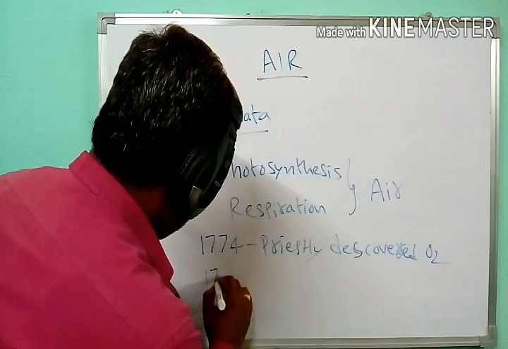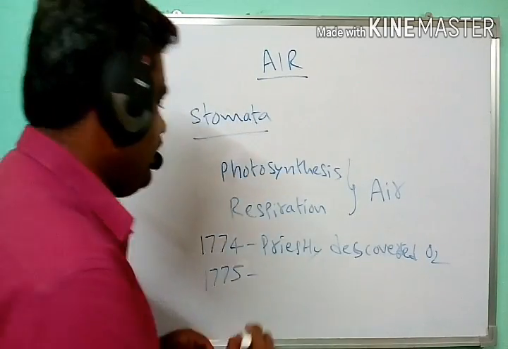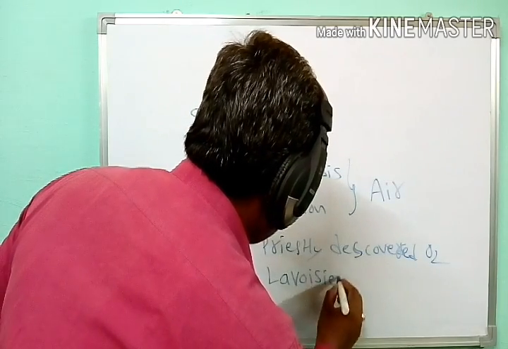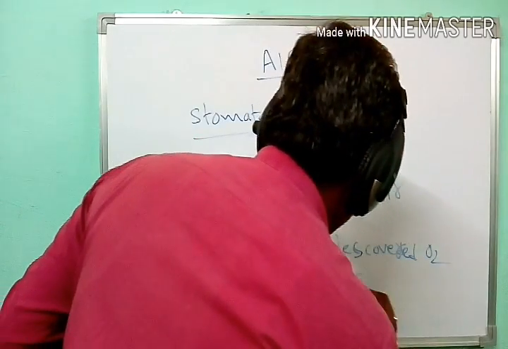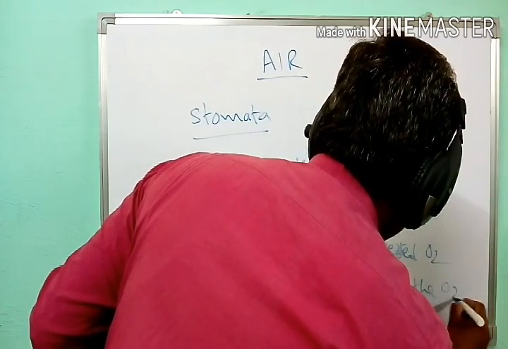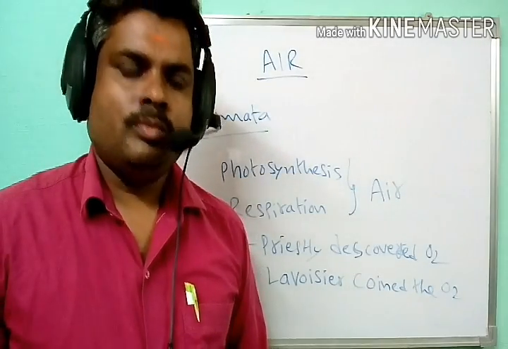Later, in the year 1775, Lavoisier coined the name from this gas, which is called oxygen.